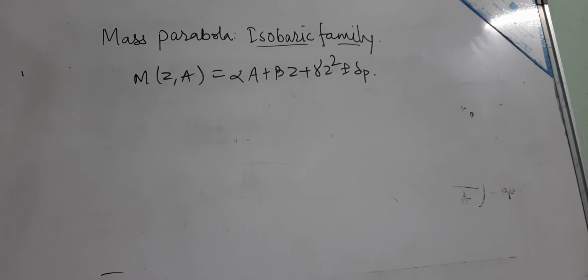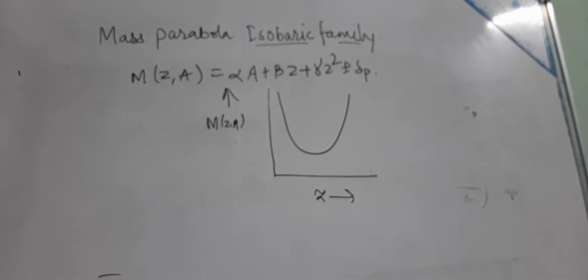So if we plot a graph of Z and the mass M(Z,A), then we get a parabola like this, where this point is the stable form, M(Z0,A).